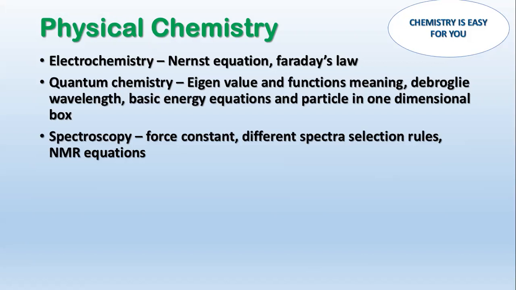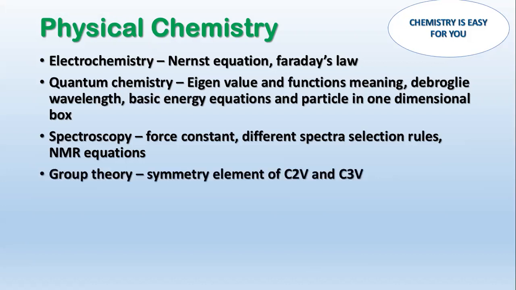And also in NMR spectroscopy, you have a few equations from that part. That is also very simple. You can just go through it once and done. Finally, group theory, I would suggest you to just memorize the symmetry elements of C2V and C3V point groups. Rest, let it be there, but mostly the questions would come from C2V point group, even if it comes. So then if you know the group theory symmetry element, you are good to go in this part.